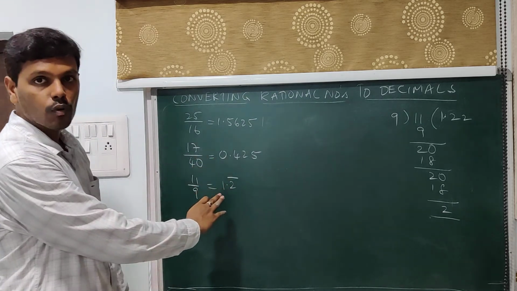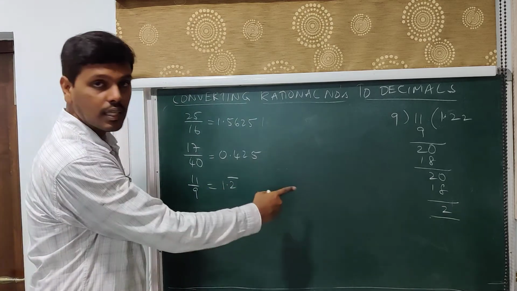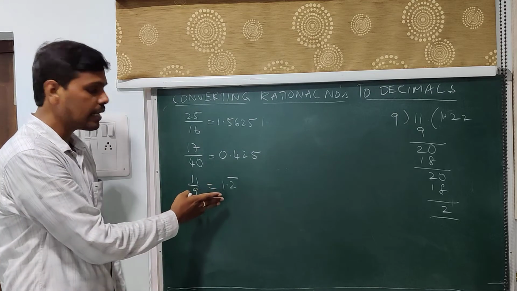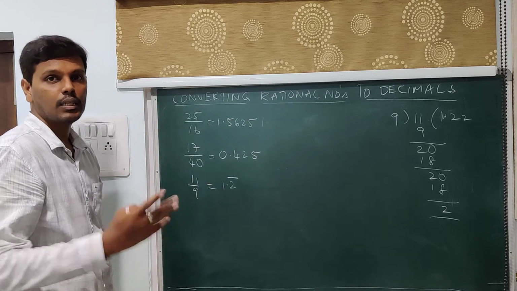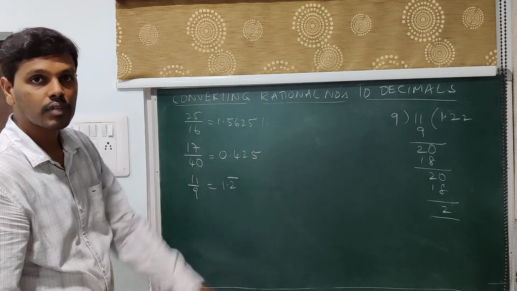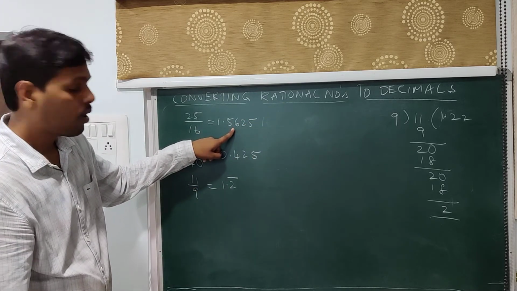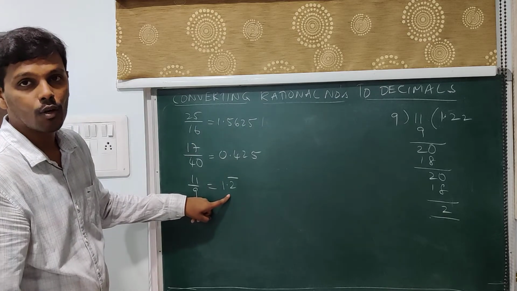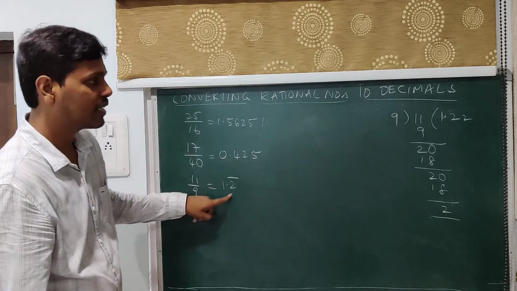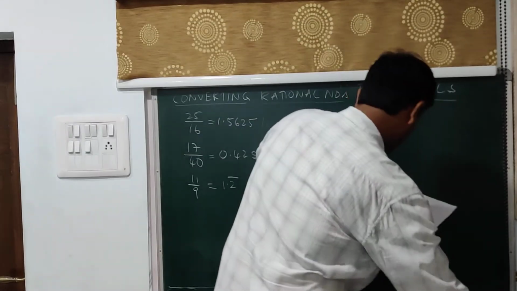This is what we call a non-terminating repeating decimal. Here 2 is repeating continuously, so this comes under the category of non-terminating repeating decimal expansion. So given a rational number, till now we have concluded that it takes either the form of a terminating decimal or a non-terminating repeating decimal expansion. Let us move on to some more examples so that we have a smooth understanding of the same.